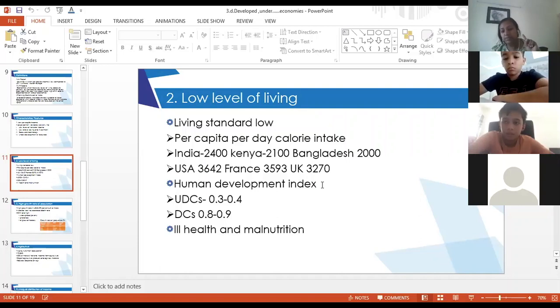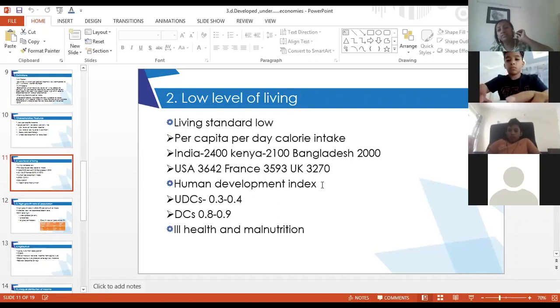Life expectancy is the average lifespan of a person in a region. Like we have a life expectancy of nearly 68 years. That does not mean that all the people live till 68 years. It's an average. On an average, people in India live till the age of 68. Now it has increased to 72; in 2015 it was 68.